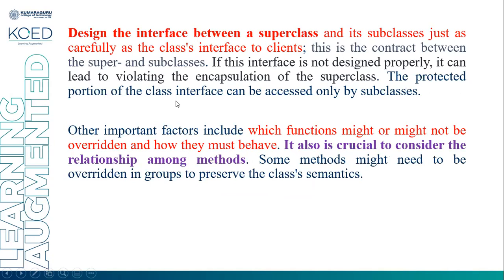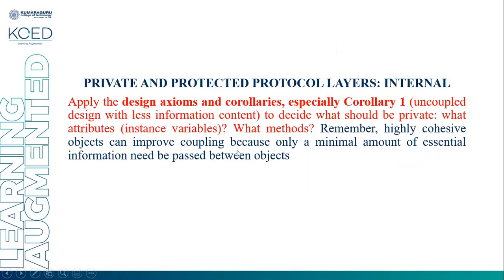The protected portion of the class interface can be accessed only by the subclass, not the private portion. Other important factors include which functions might or might not be overridden and how they must behave. It is also critical to consider the relationship among the methods. Some methods might need to be overridden as a group to preserve the class semantics.